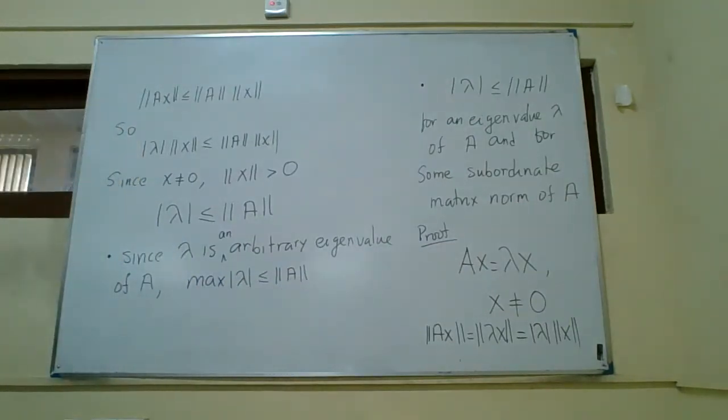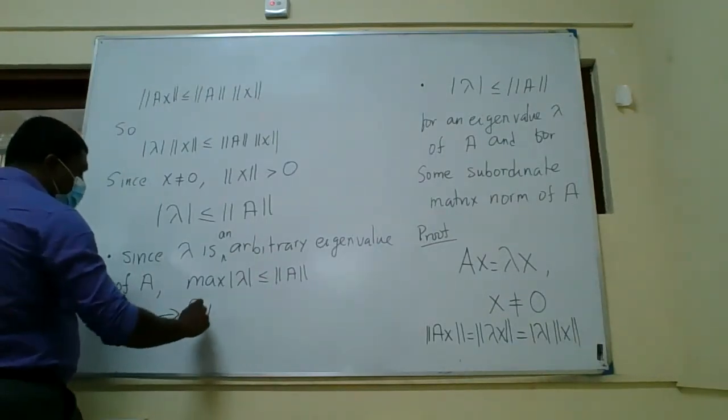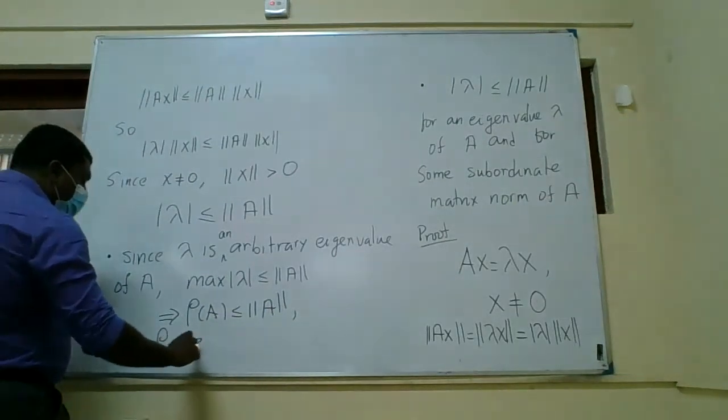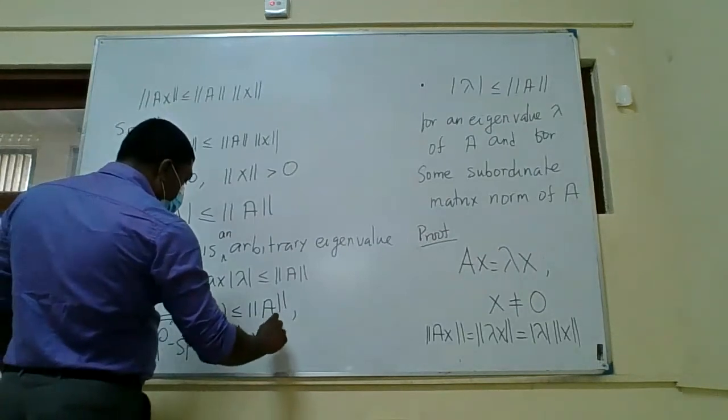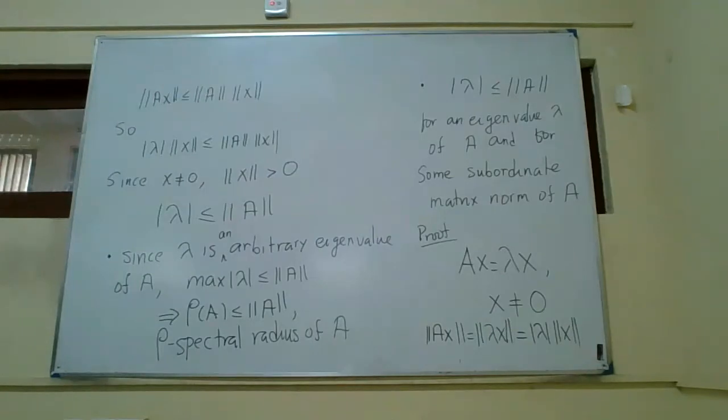Because lambda is an arbitrary eigenvalue, for all eigenvalues of A, the absolute value of lambda is less or equal to norm of A. In that case, you can say that the maximum of those absolute values of lambda is also less or equal to norm of A. We have a name for the maximum of lambda, called rho of A. Rho is called the spectral radius of A.